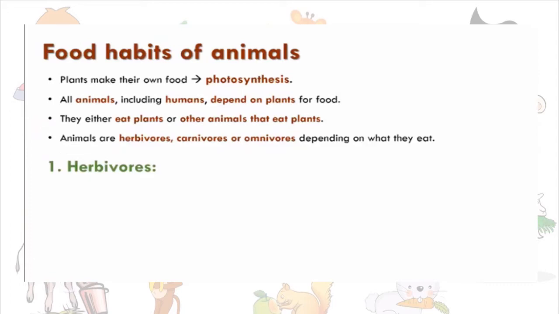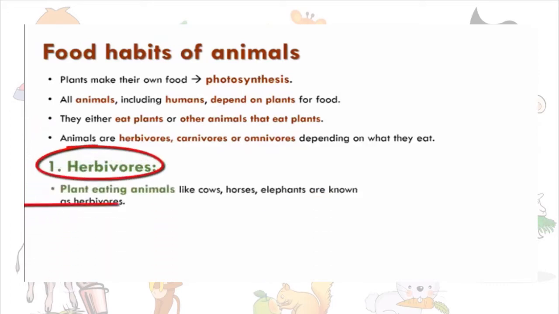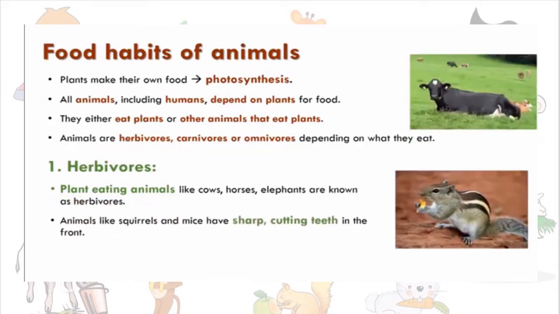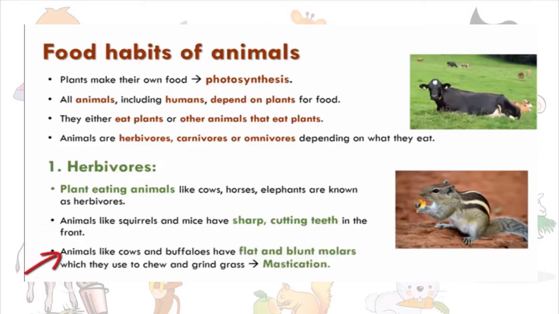Let us first understand what is meant by herbivores. Plant-eating animals like cows, horses, elephants are known as herbivores. Animals like squirrels and mice have sharp cutting teeth in the front. They use this to eat seeds and nuts. Animals like cows and buffaloes have flat and blunt molars which they use to chew and grind grass. This is called mastication. If you observe cows sitting around on the road or in a garden, you will see that they are sitting in one place and chewing. This process is known as mastication.